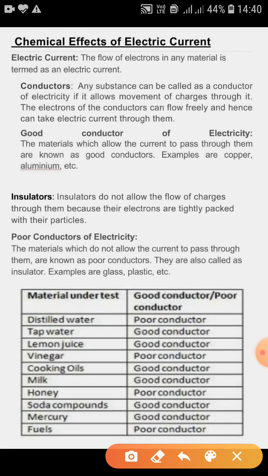Got it? Now what are the poor conductors of electricity? The materials which do not allow the current to pass through them are known as poor conductors. They are also called insulators. So just the same, right? Examples are glass, plastic, etc.